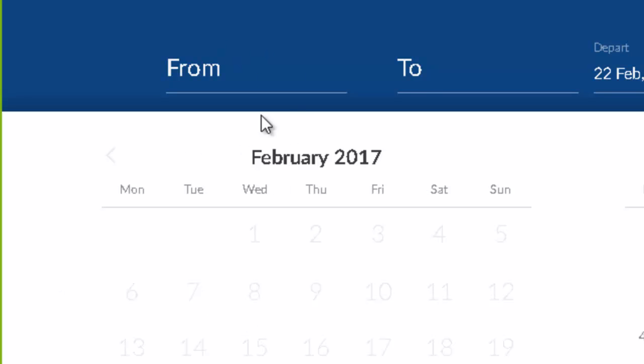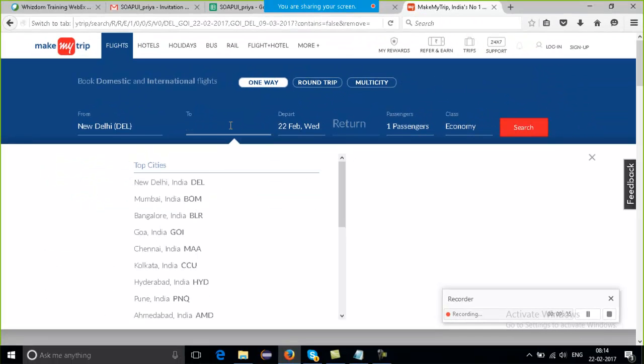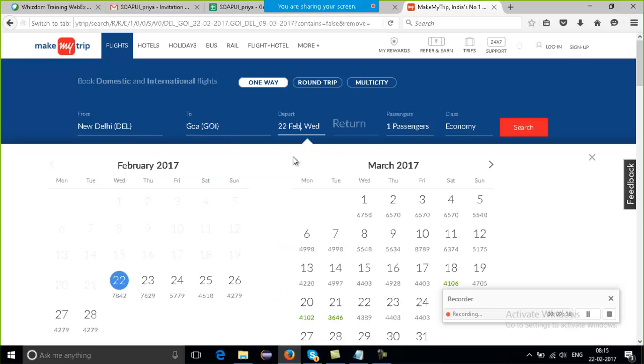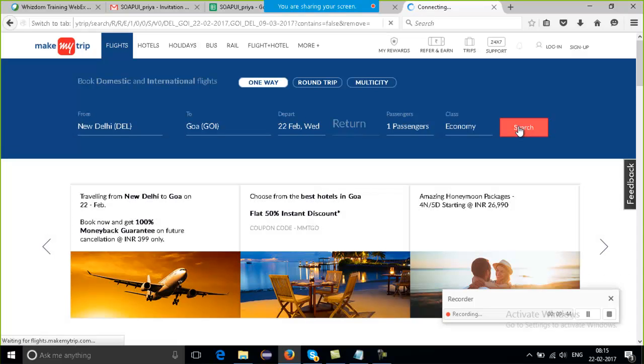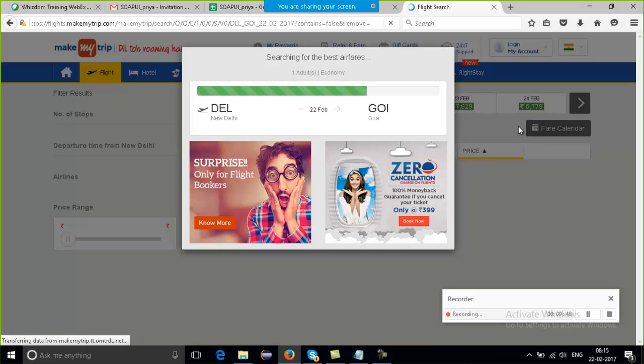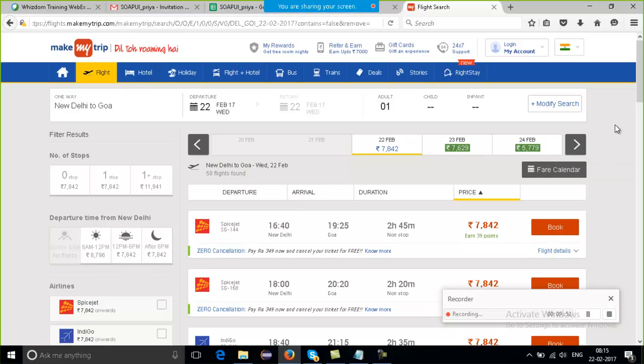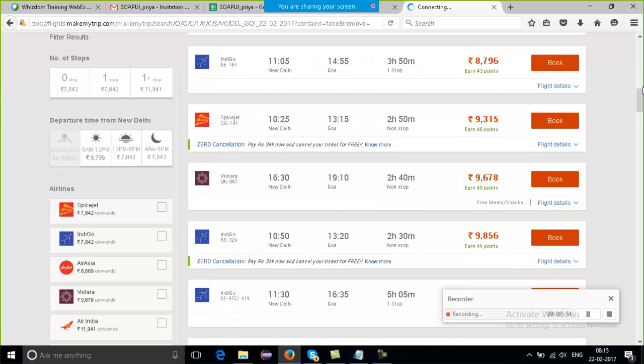We don't actually know. Say from Delhi you want to go to Goa on this date, and this is a one-way trip, so I don't need to mention the return, and then search. This is the complete thing which we do. And it will give me, yes, here, the complete details.